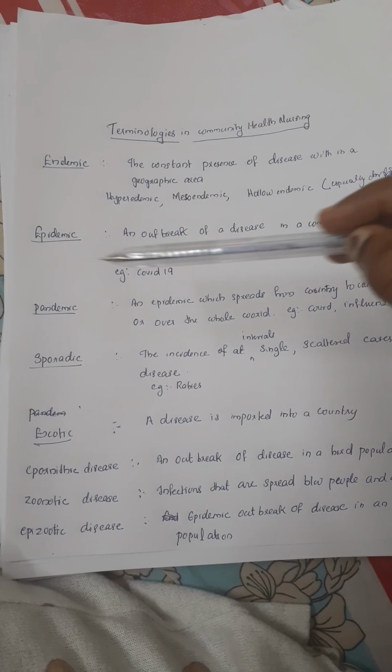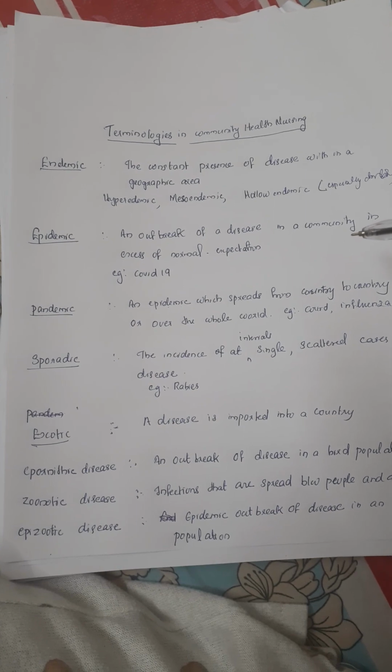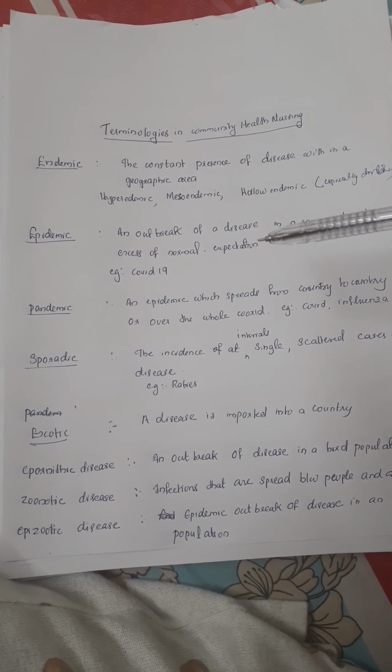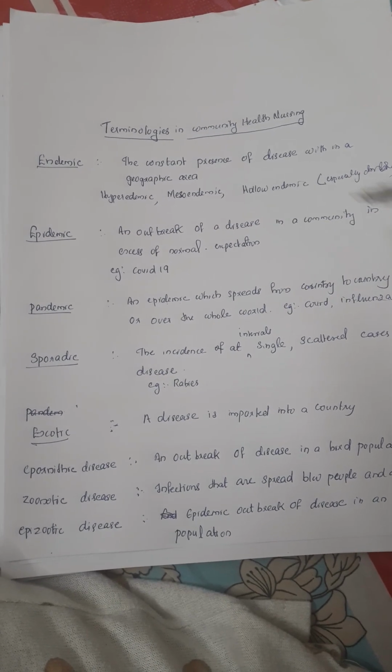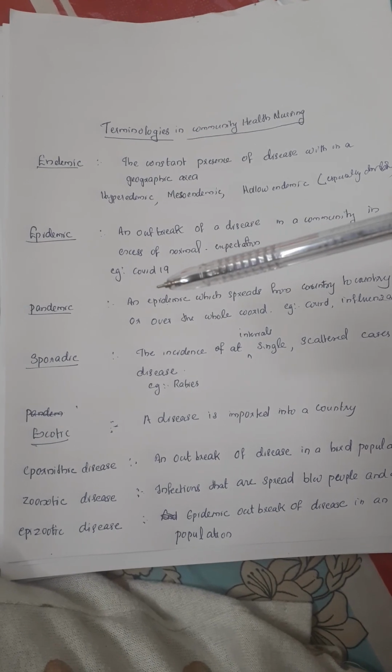Then epidemic means an outbreak of disease in a community in excess of normal expectation. An example is COVID-19.